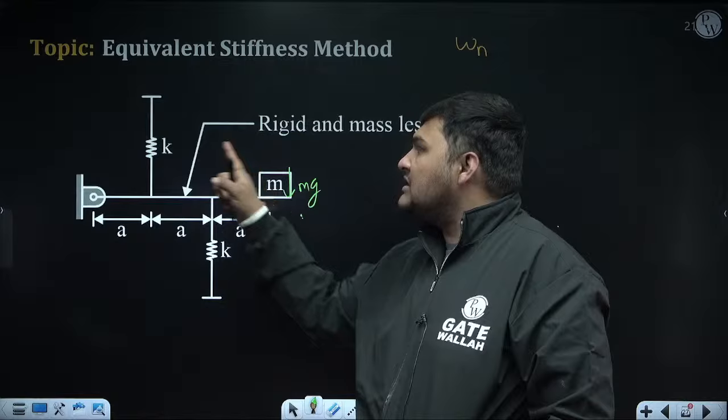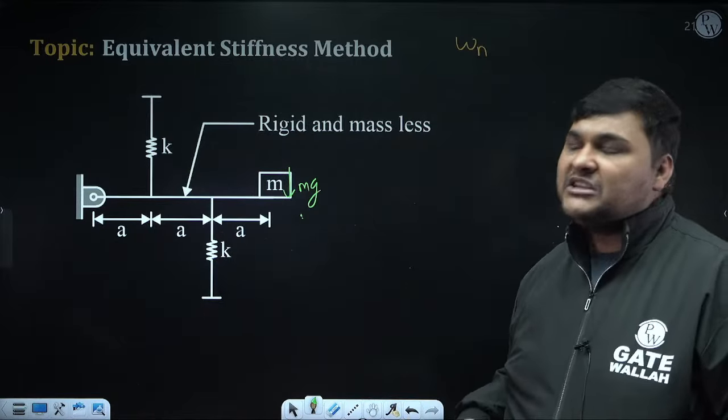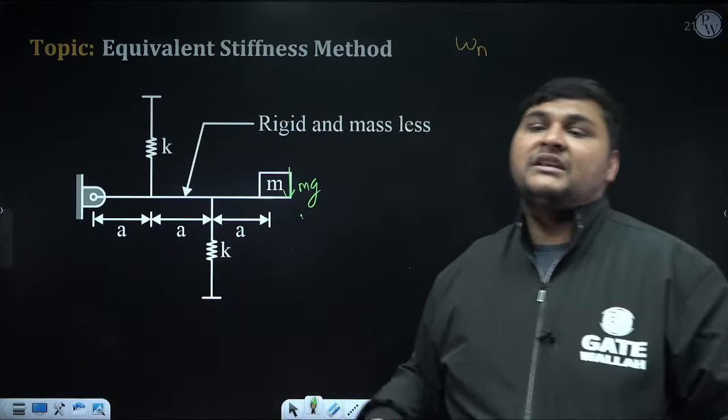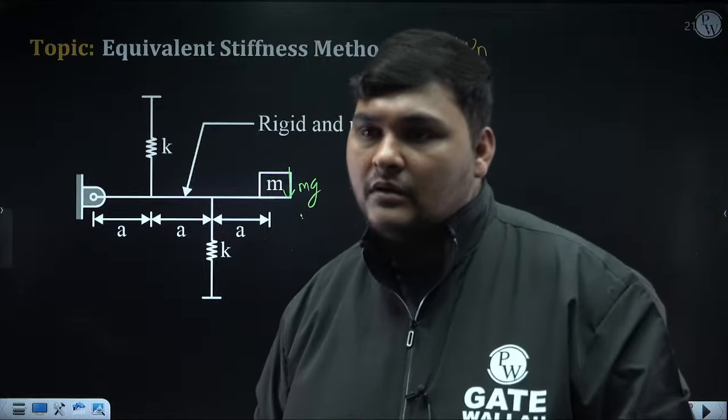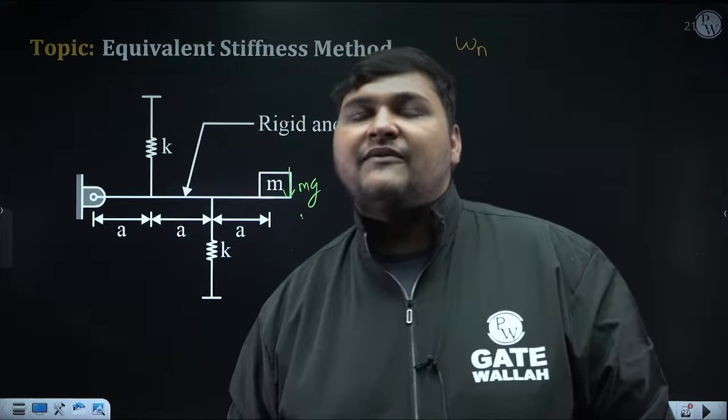Means weight of this is supported by this spring, and if weight is supported by this spring, due to the weight there will be some static deflection in the spring.